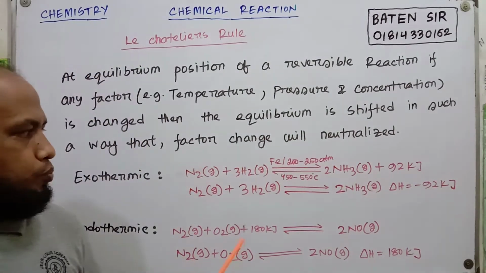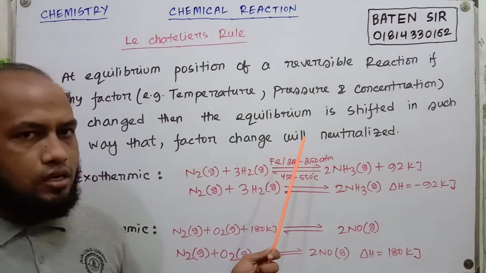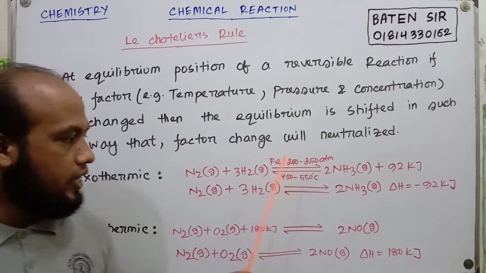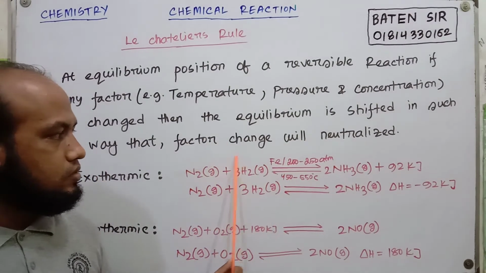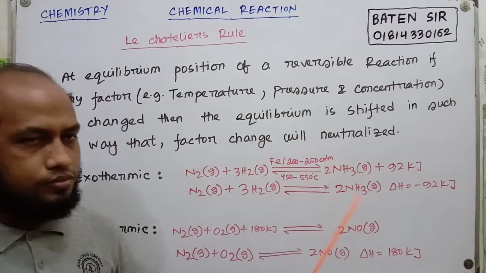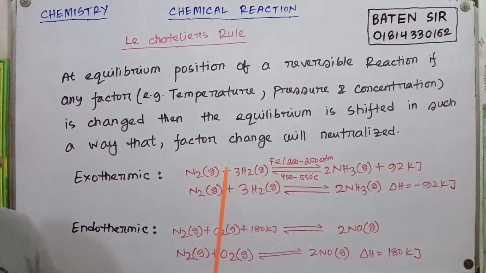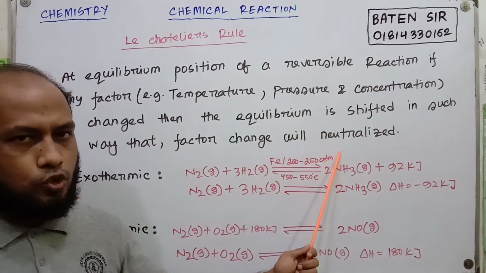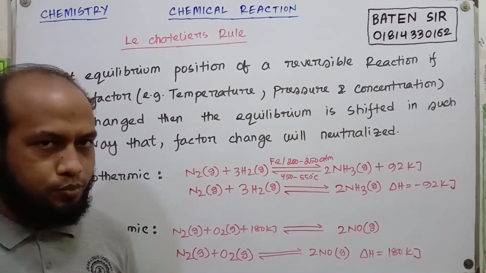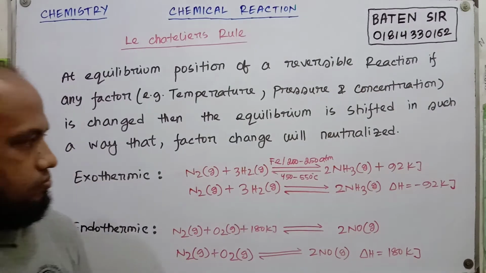So we have to keep the temperature low for an exothermic reaction to increase the forward reaction rate, but at low temperature the forward reaction rate is too low. So we have both problems.